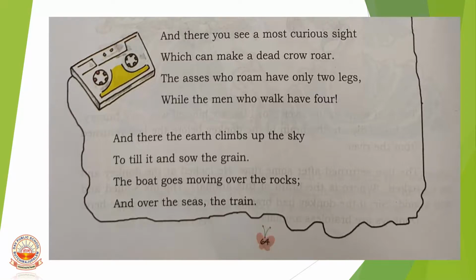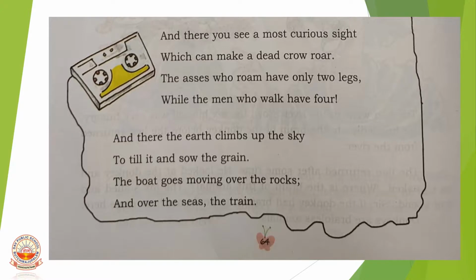And there the earth climbs up the sky to till it and sow the grain. So here the earth climbs onto the sky in order to till the soil, to dig the soil and sow the seeds, it seems. Generally it happens on the earth, but the earth itself climbs on the sky to do the same work.